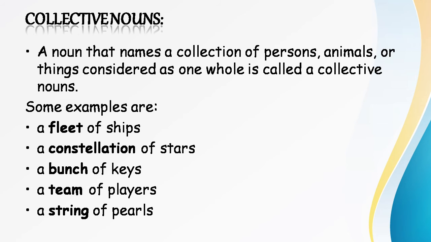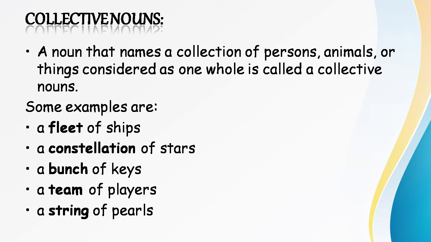The fourth and the final type of noun is collective nouns. As the name suggests, we are referring to a collection of persons, places, animals or things, and we consider them as a single unit or as a whole. A few examples are a fleet of ships. Here we are not only referring to one ship, we are referring to many ships which are together as a single thing. A constellation of stars.